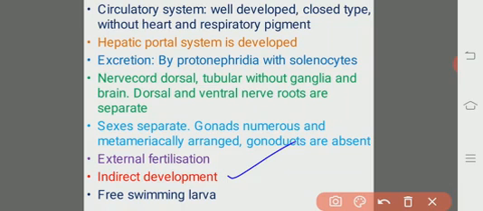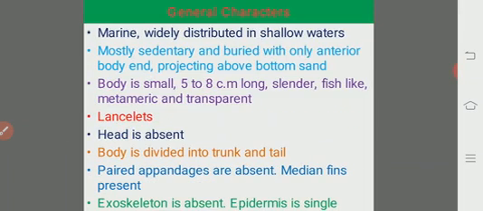So these are the general characters of the cephalochordates. There are various specificities when compared to other organisms.